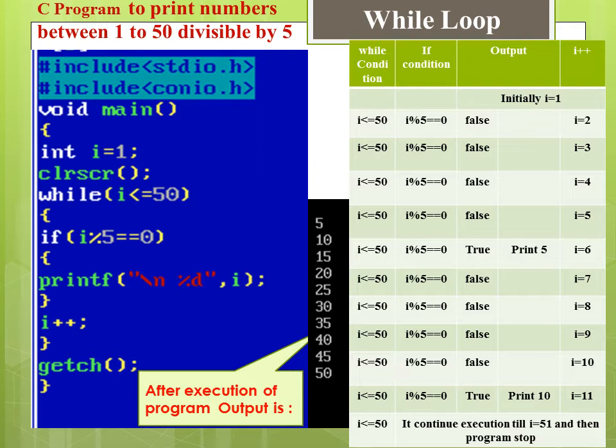Then in while loop, here I used if condition that I mod 5 is equal to 0, means here I check that every value of I from 1 to 50 is divisible by 5. If it is divisible, then it is printed on output screen by printf function, and if it is not divisible, then counter, that is I, gets incremented with the I plus plus, that is by 1. I hope you all understand this program very well.